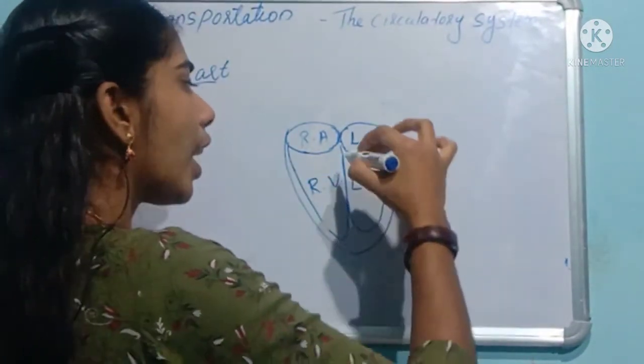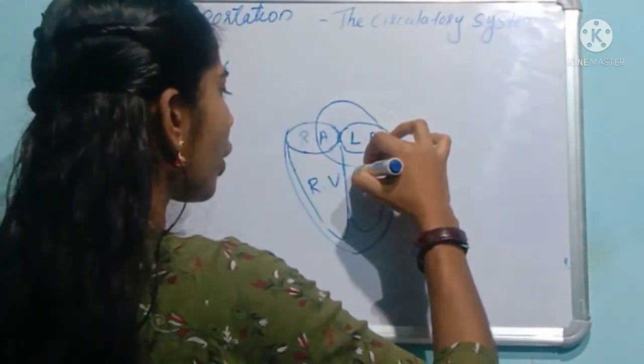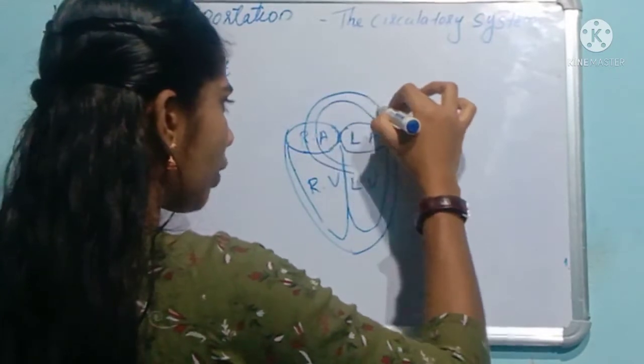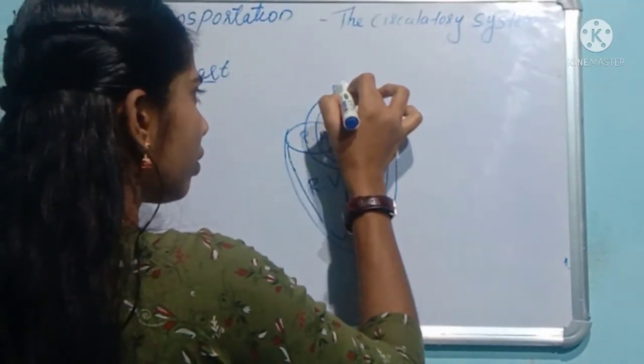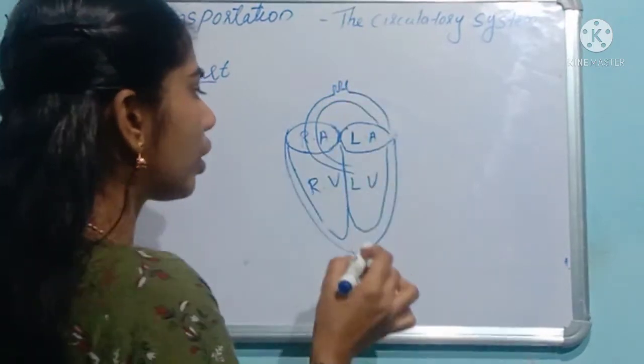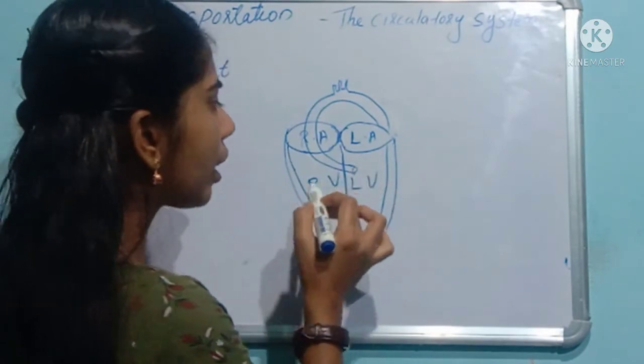So here the aorta, it will be originating from the left ventricle. Clear? Aorta will be starting from the left ventricle.